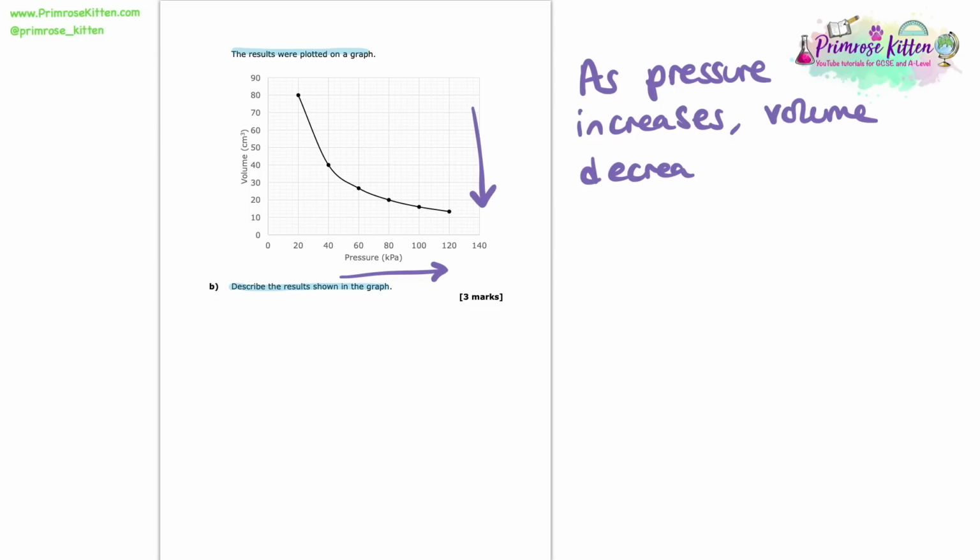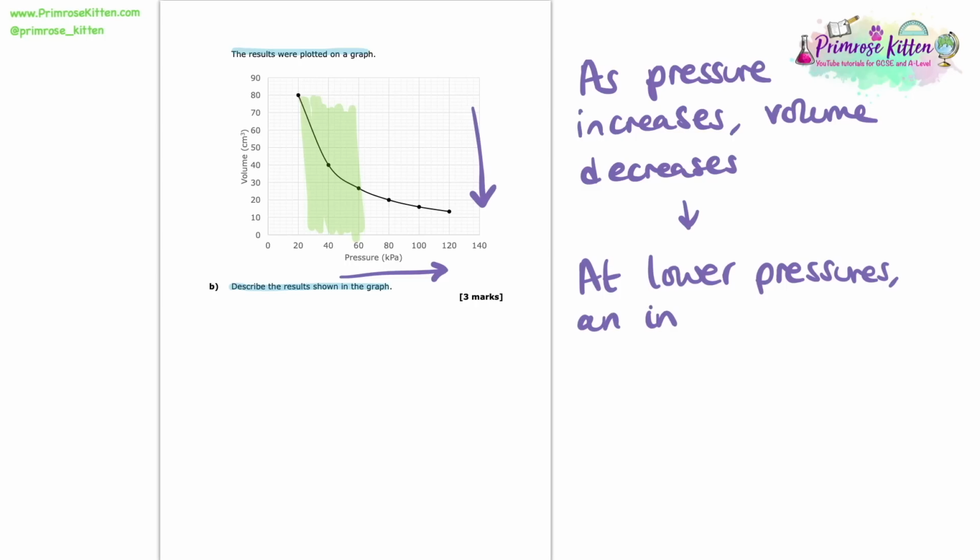I can see that it's a bit more complicated than that, but that's always a good starting point in these describe questions. For the second point, I would sort of zoom in a little bit more at a certain section, and I can see that if I look at lower pressures, any increase in pressure has a much bigger effect on the decrease in volume compared to at higher pressures.